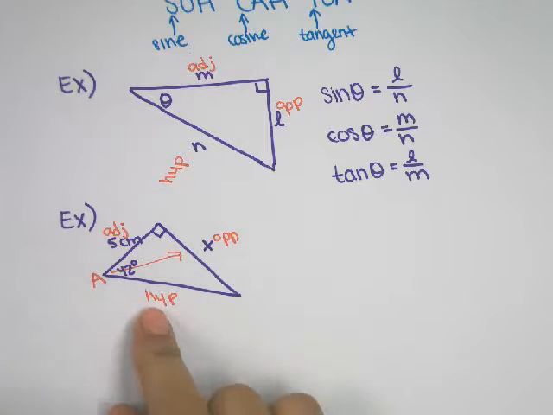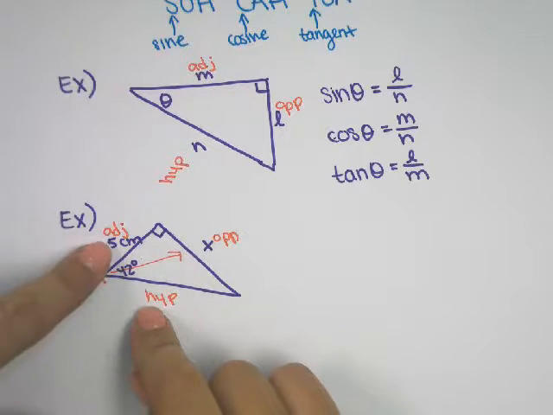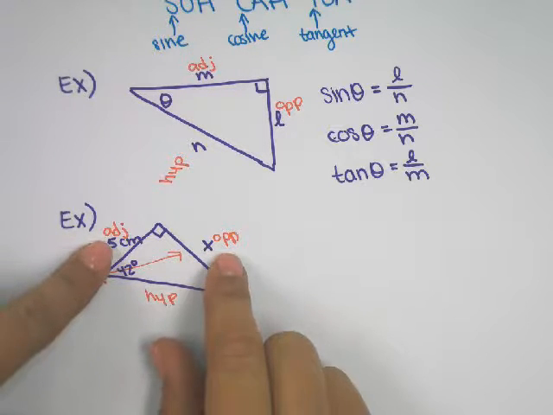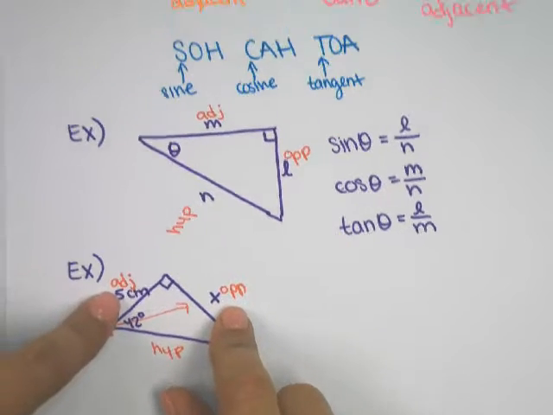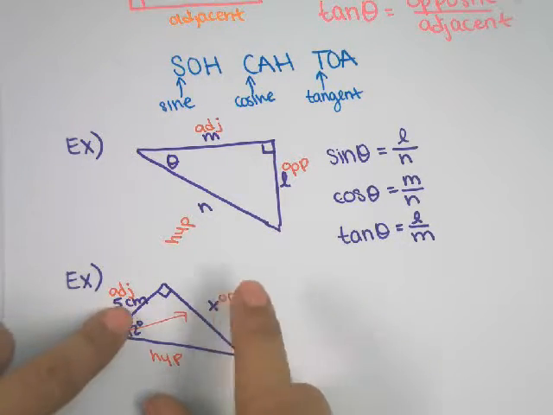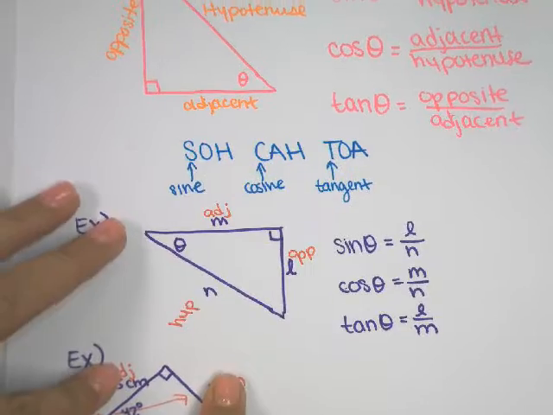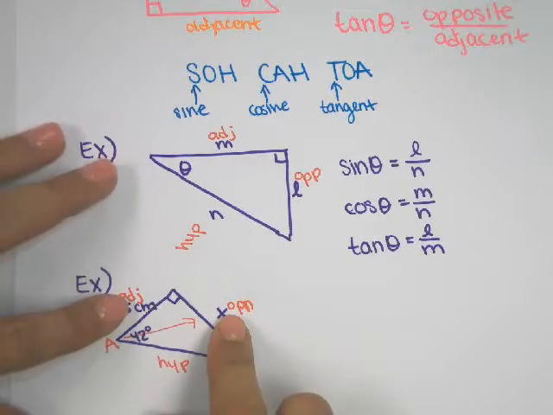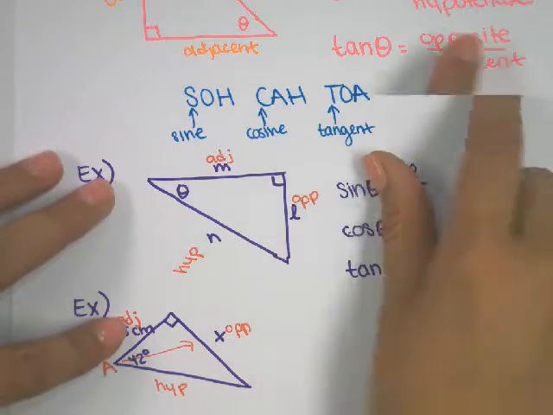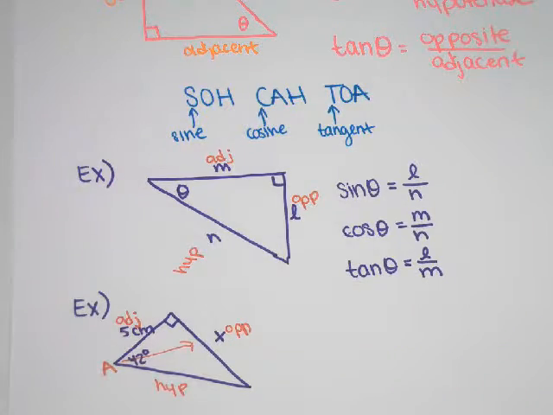So I don't know the hypotenuse, and I also don't care to know it. What I do know is the adjacent, and I want to know the opposite. So when choosing my trig ratio, I'm thinking about what I know and what I want to know. So opposite and adjacent is going to be tangent. Tangent is opposite over adjacent.